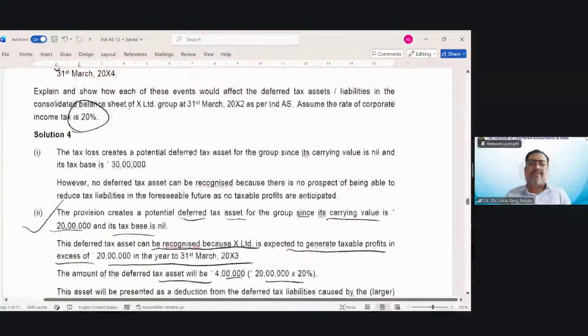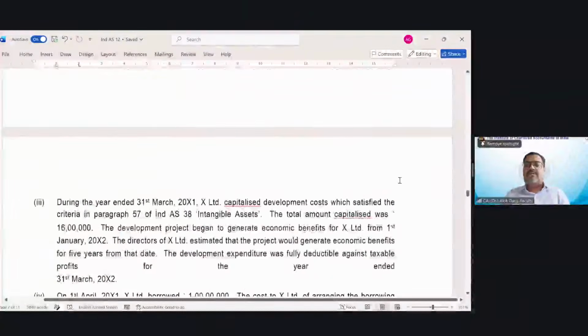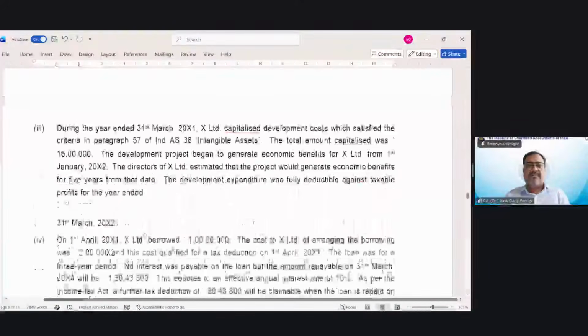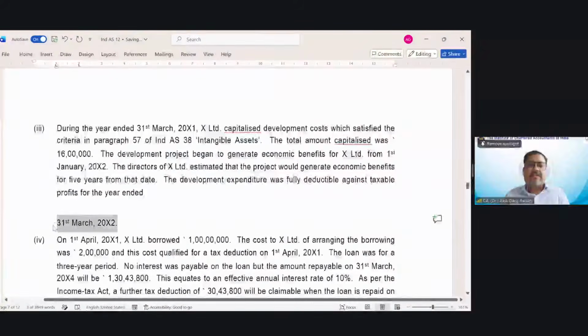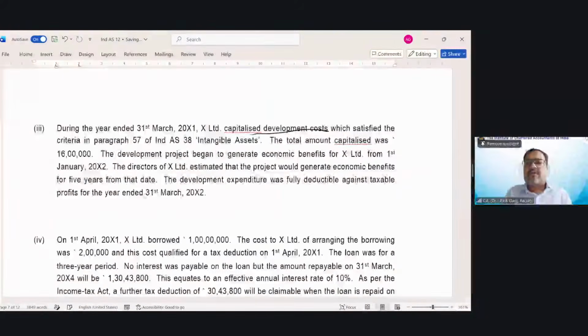Now friends, read this question number 3. What is this question number 3? During the year ended 31st March 20x1, X Limited capitalized development cost which satisfied the criteria in paragraph 57 of Ind AS 38.